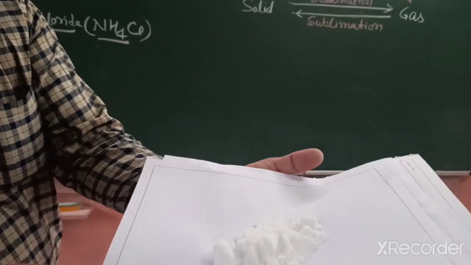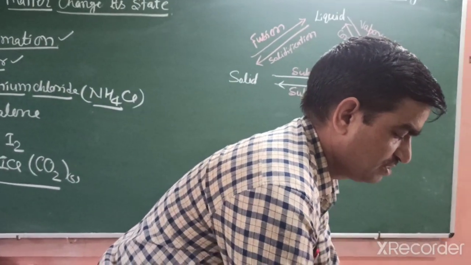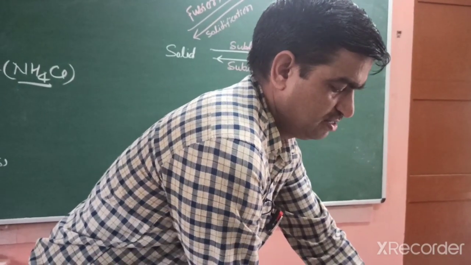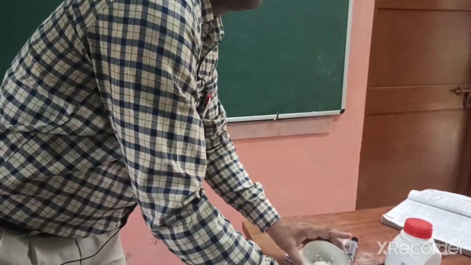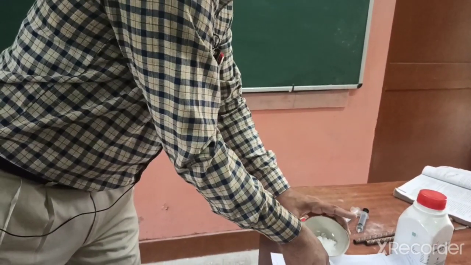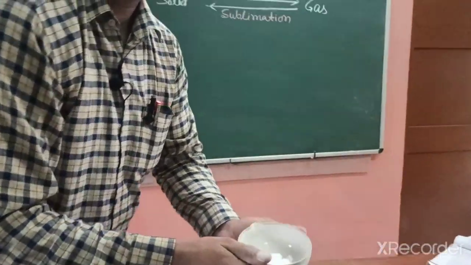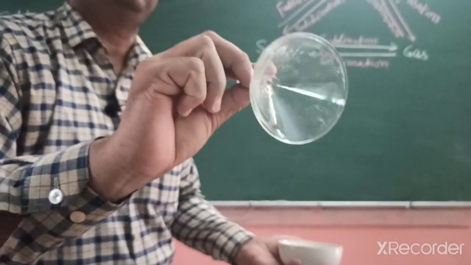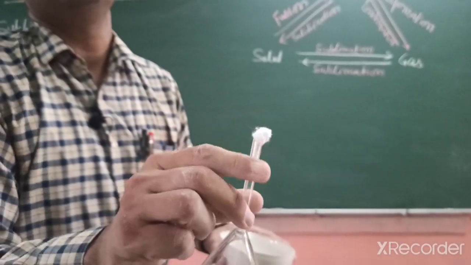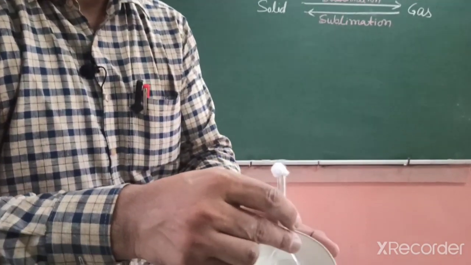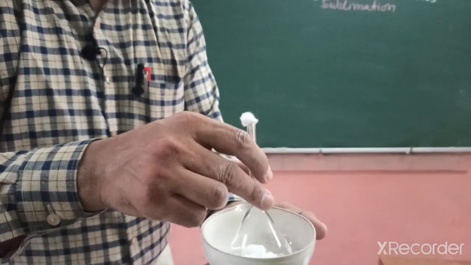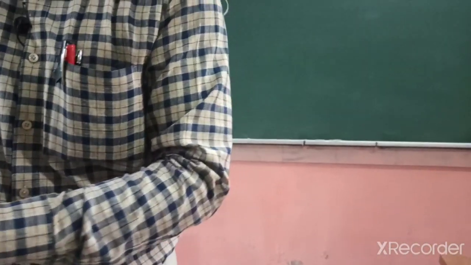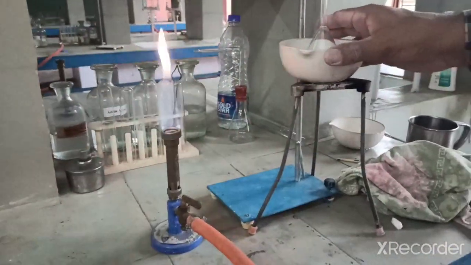We take this salt in a china dish, and I put an inverted funnel with a cotton plug, because we want to stop the vapors, and I put it on in this way. All the salt is covered. So totally covered, and heat it on a tripod stand.